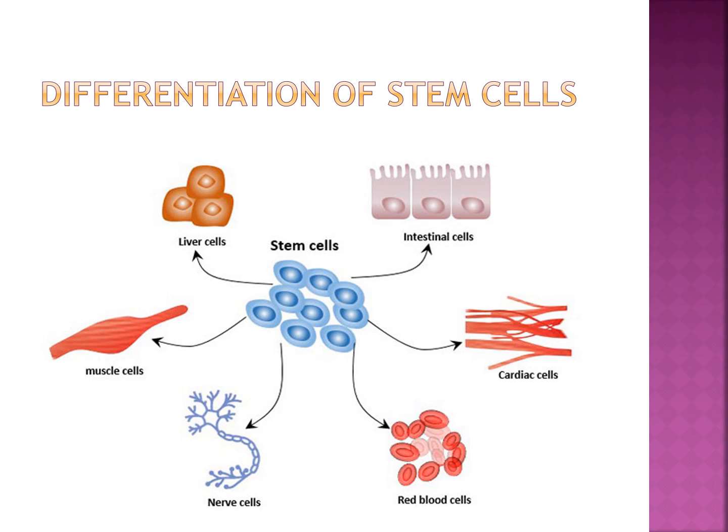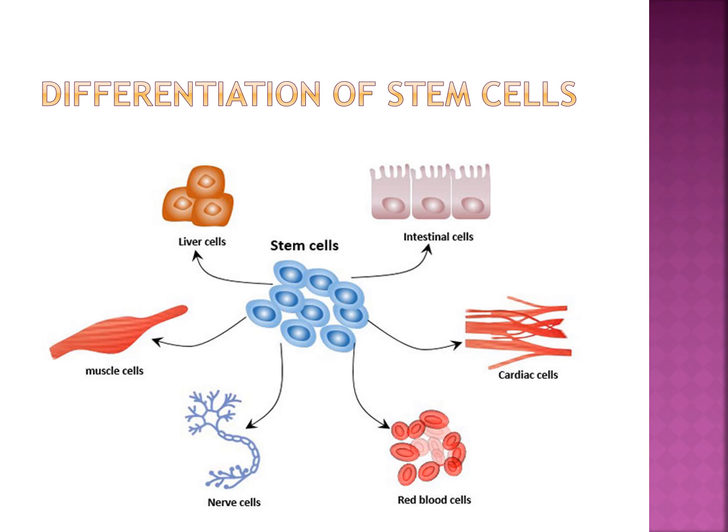Heart cells contract to pump blood. Pancreatic cells secrete insulin. These specialized cells are called differentiated cells.